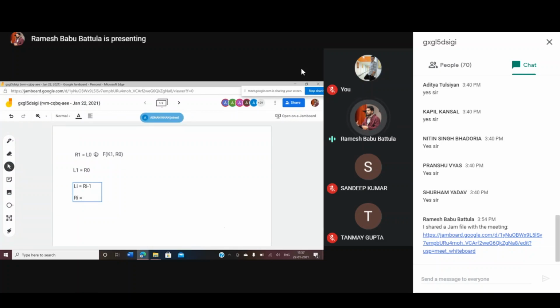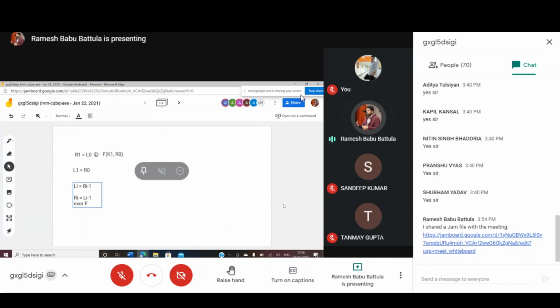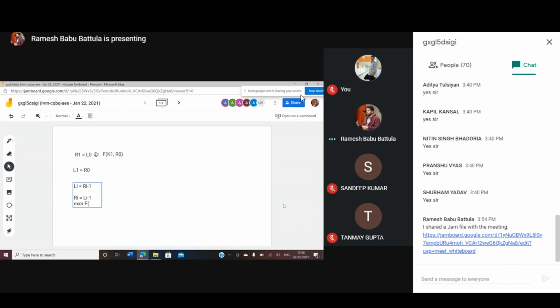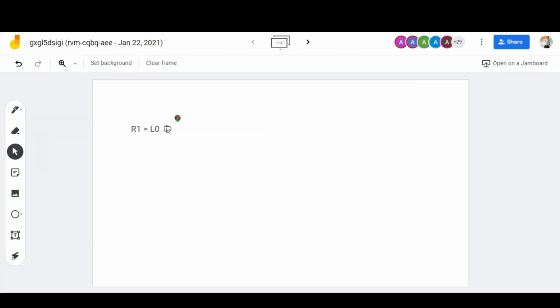Ri is going to be equal to L i minus 1 XOR function f of Ki, comma, Ri minus 1. This is a simple equation.